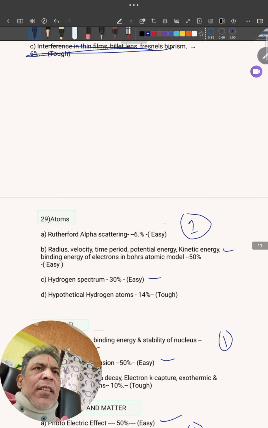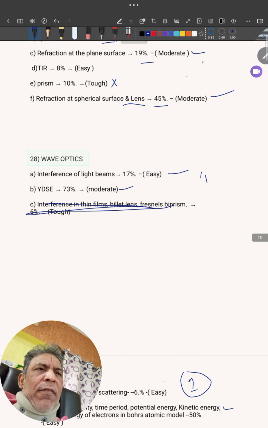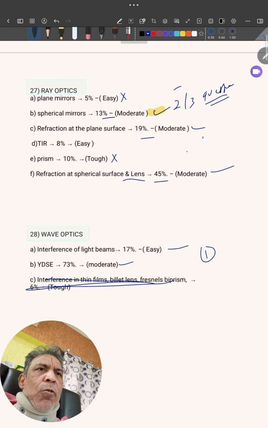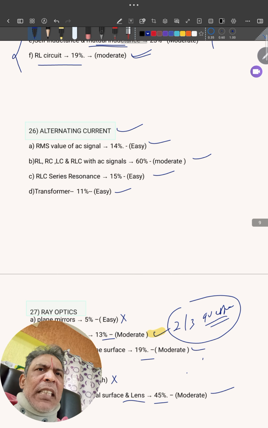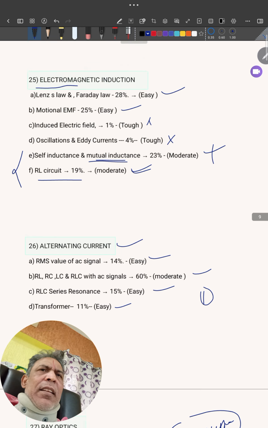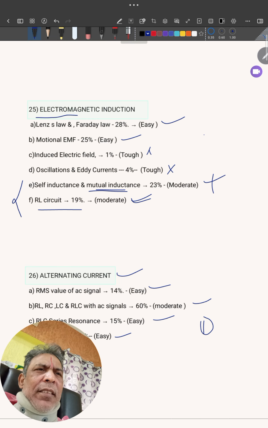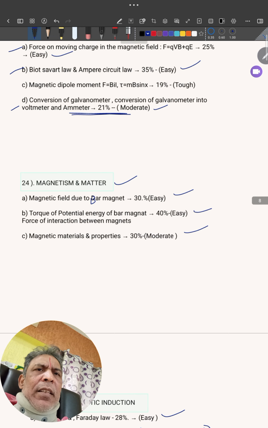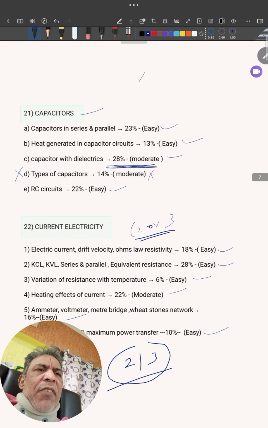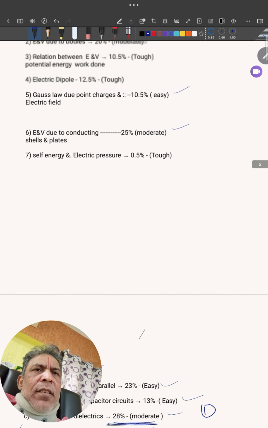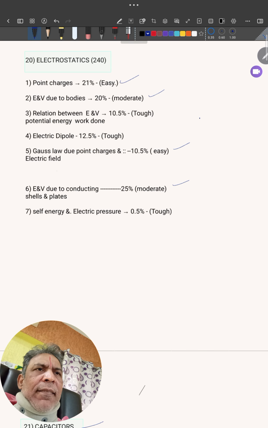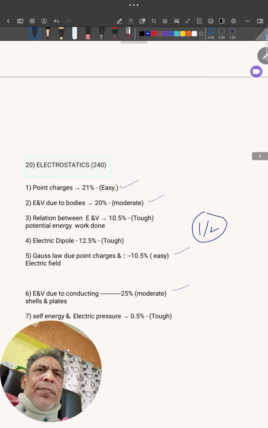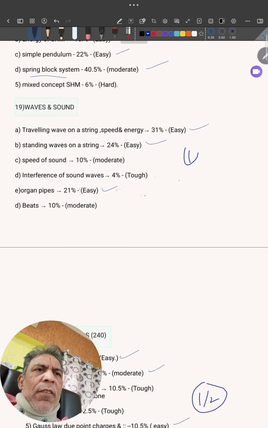Now, the number of questions I'm telling: ray optics, one question very sure. Ray optics, two or three questions. Then alternating current, one. Then electromagnetic induction, one only. Then magnetic matter, only one question. Moving charges, one question. Current electricity, two or three questions. Capacitor, one question. Electrostatics, one or two. Waves and sound, only one question.